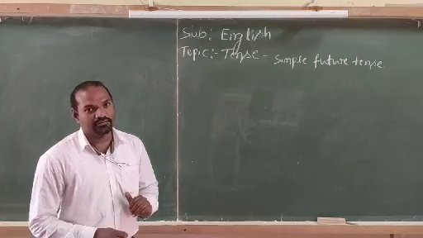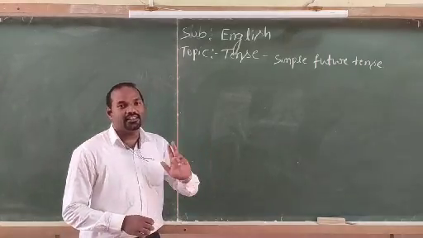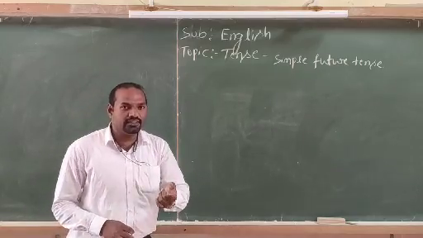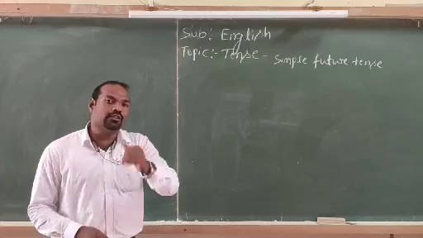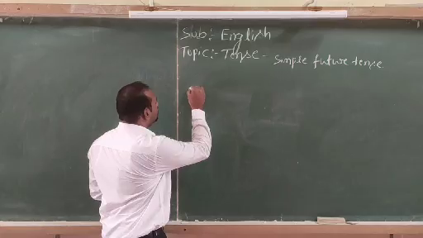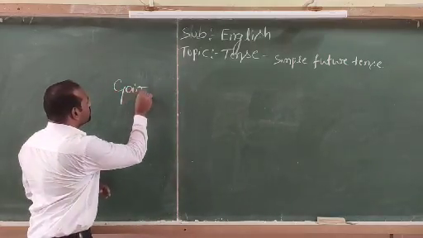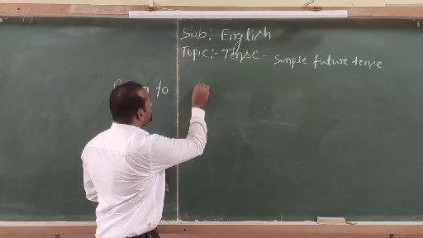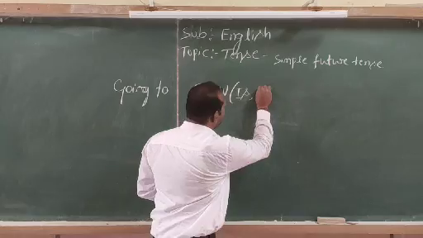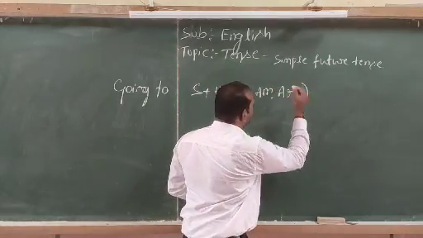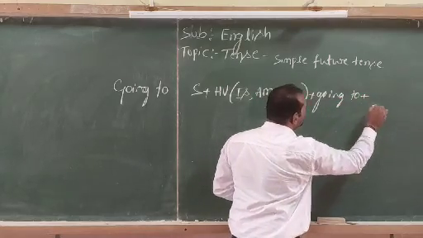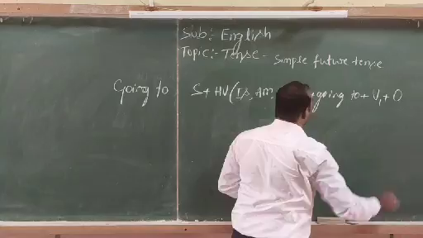Okay, simple future tense. We are going to create the simple future tense by using two types of sentences. One is "going to," and the second one is by using the helping verb called "will." Let's look into the two structures of the simple future tense. The first one is the going to structure. Look here: subject, helping verb. In helping verb, be-form helping verbs like is, am, or are, plus going to, plus verb in the first form, then object.